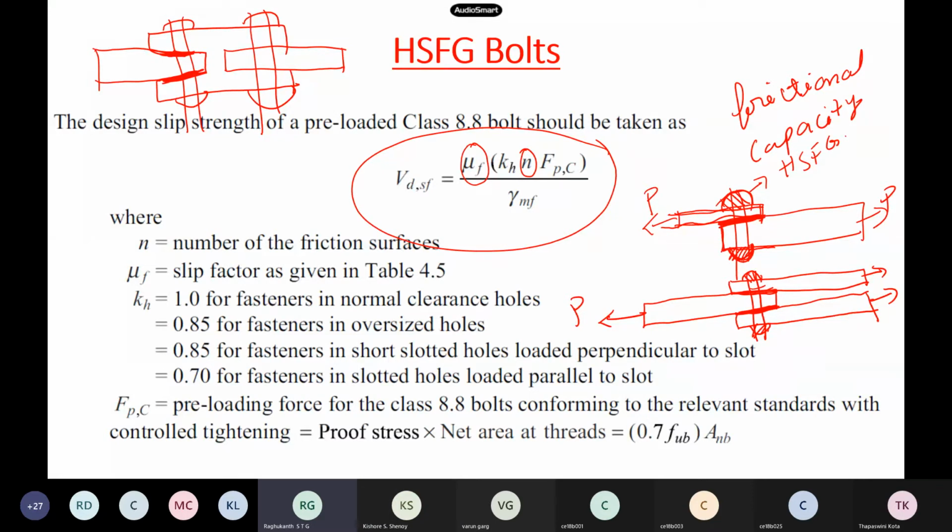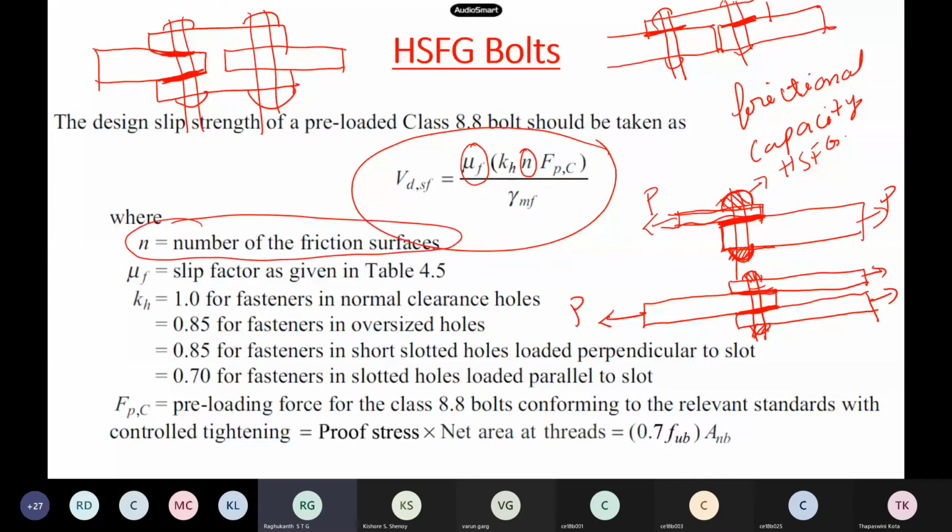If it is a lap joint, there is only one frictional surface. You can usually visualize it, right? So the double cover butt joint, you followed. Suppose it is a single cover butt joint, we already did, right? Only one cover plate is provided, and then one bolt is here and one bolt is here also. Now how many are there? One each actually. So you have to visualize this. N is nothing but the number of frictional surfaces. So double cover butt joint 2, lap joint 1, single cover butt 1. You can easily visualize; no need to memorize anything like that.